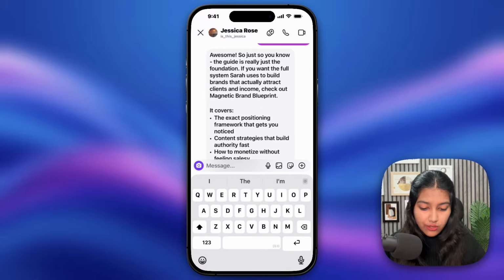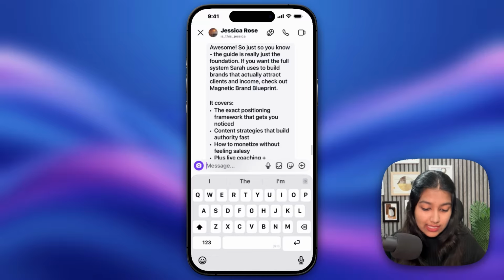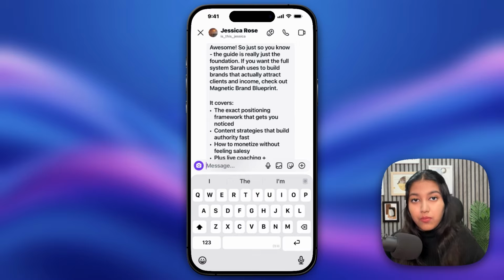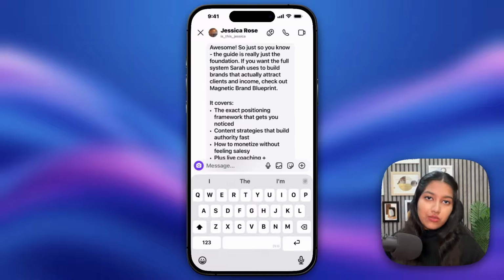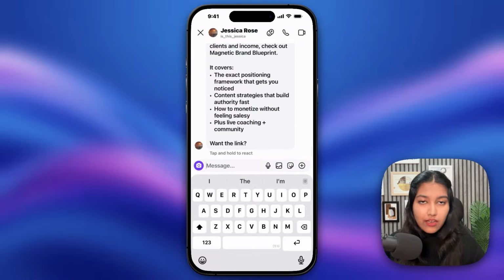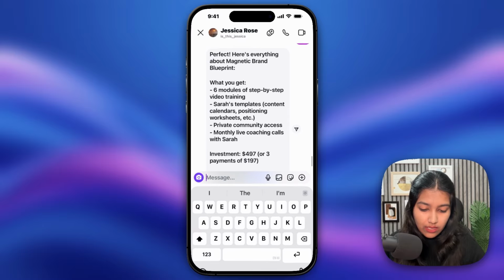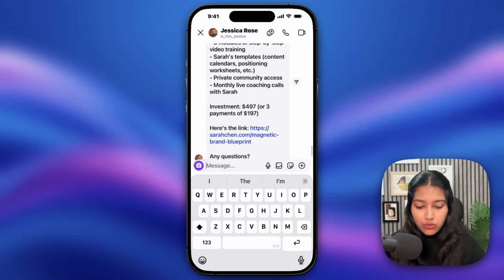And then we've got another reply that says, awesome. So just so you know, the guide is really just the foundation. If you want the full system Sarah uses to build brands that actually attract clients and income, check out Magnetic Brand Blueprint. Now, this is where you're introducing your product. And then we simply end off by saying, want the link? And let me say yes. And there we go. We have got the link to her course.